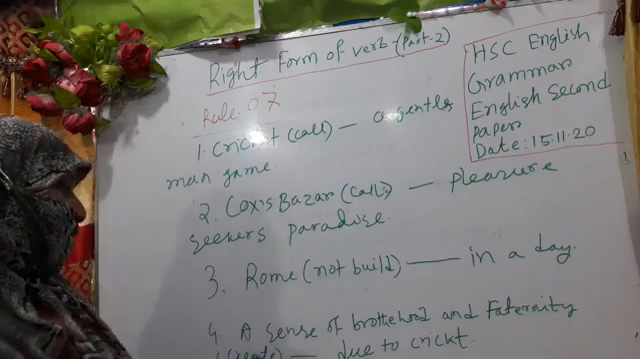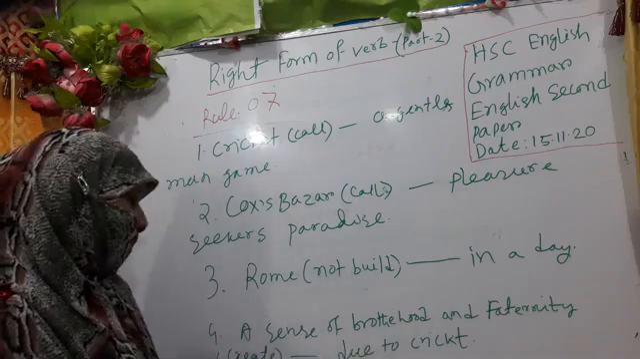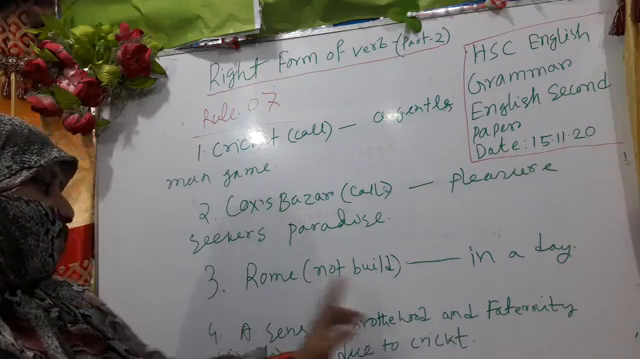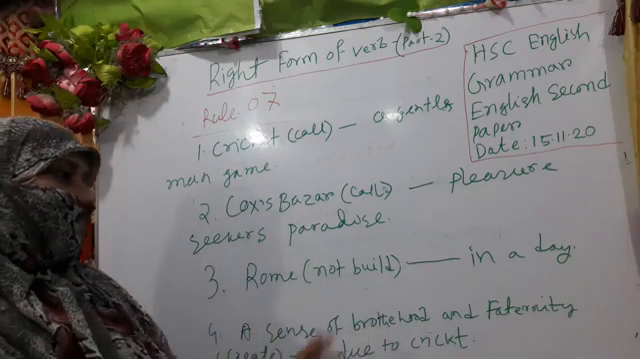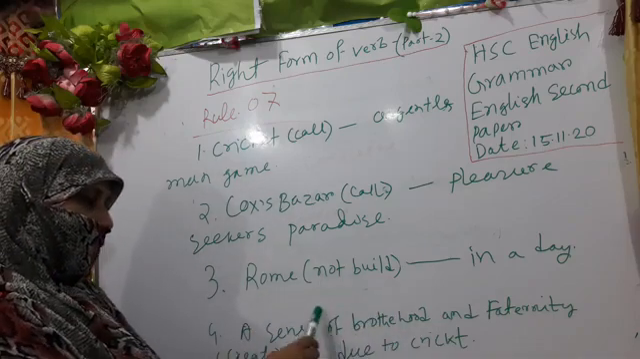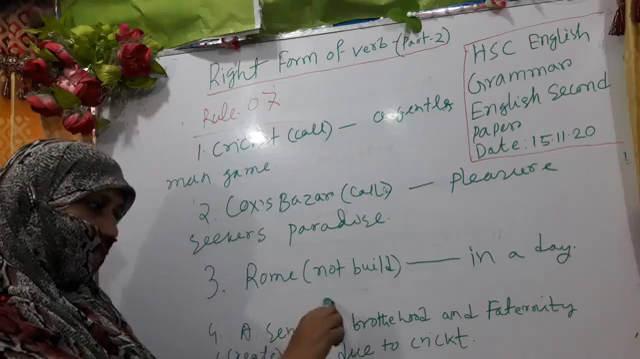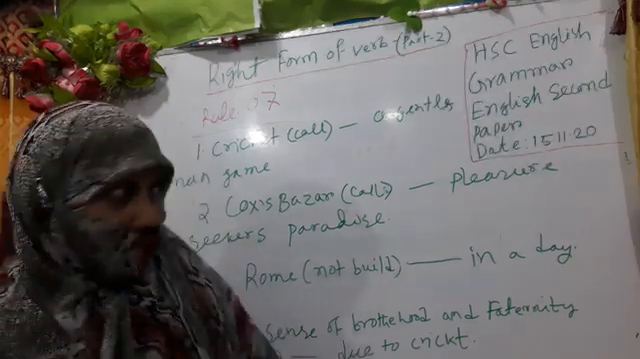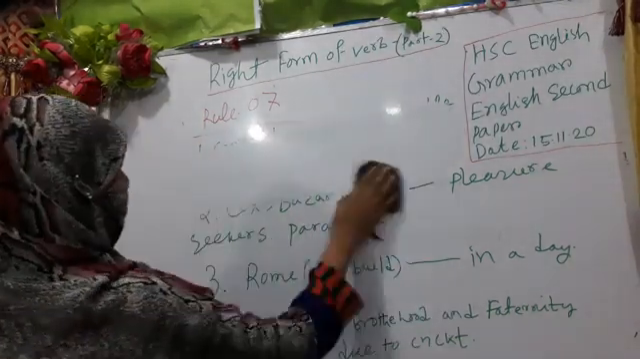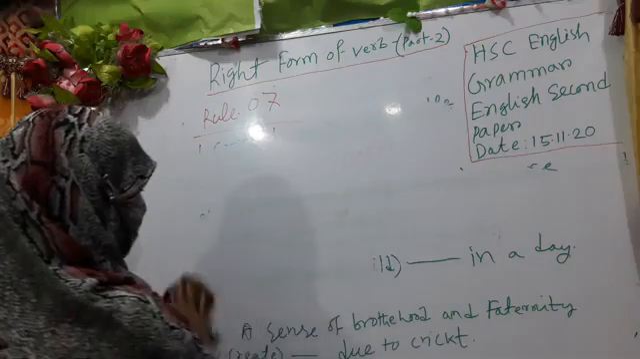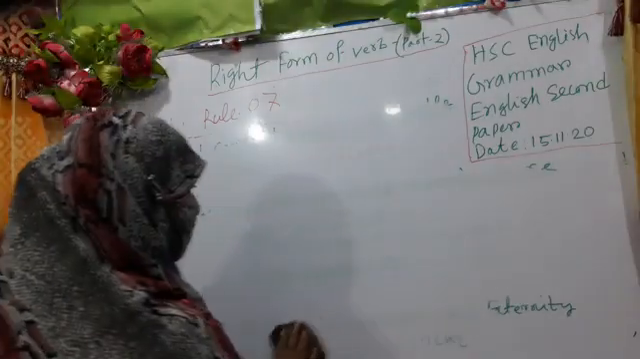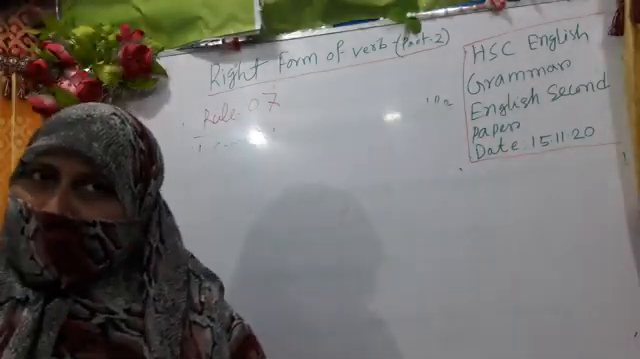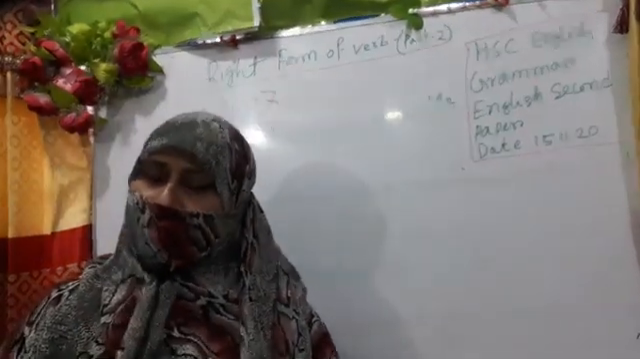Another sentence we see: "A sense of brotherhood and fraternity is created due to cricket." Here we find 2 subjects, a sense of brotherhood and fraternity, and between these we find the preposition of. Next I will discuss with you, my dear learners, some rules according to these 4 sentences, how to solve them. Then I will write down the sentences again and give you the answers.